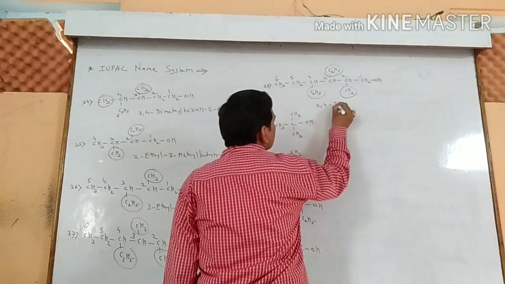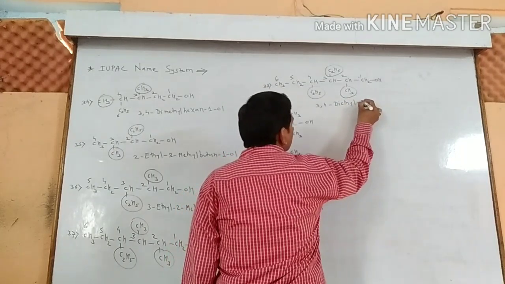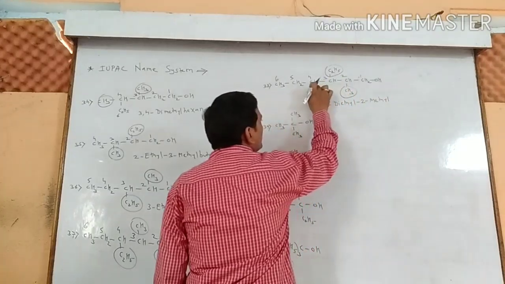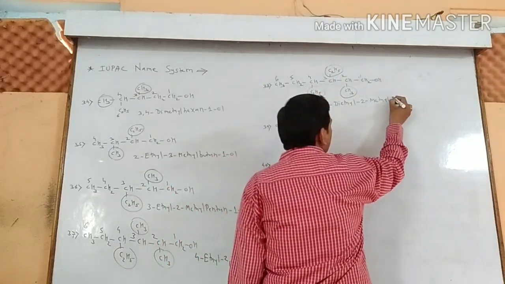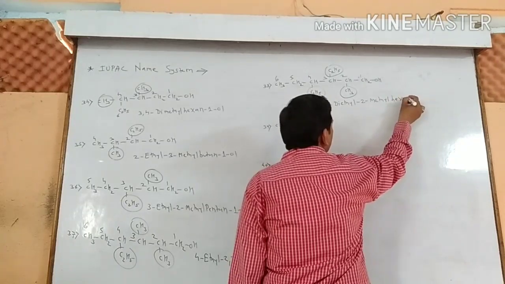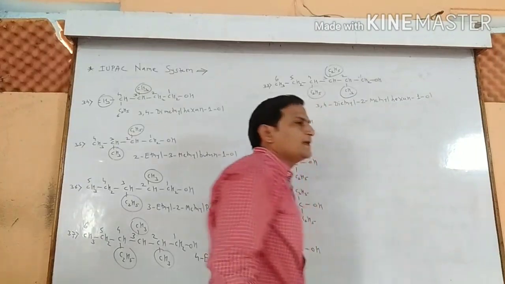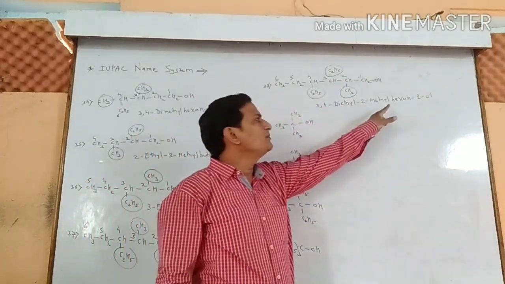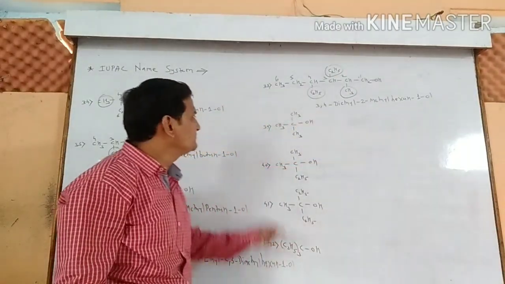3,4 diethyl 2-methyl, for 6 carbon atoms hexane, 1-OL. Name of the compound is 3,4 diethyl 2-methyl hexane 1-OL. Understood?